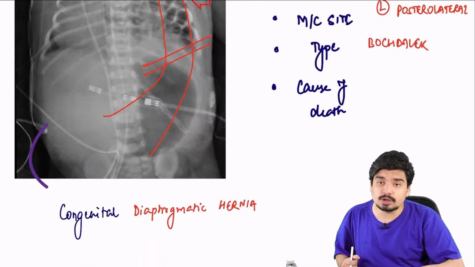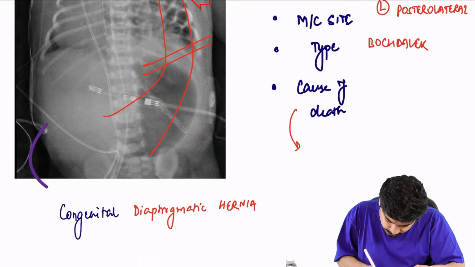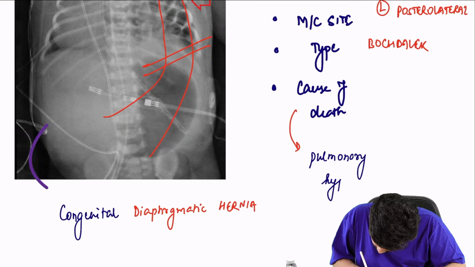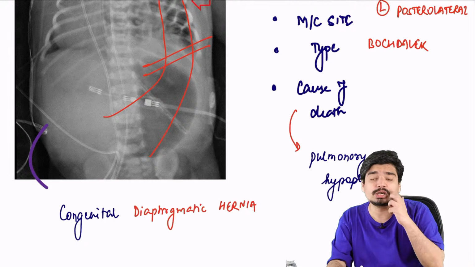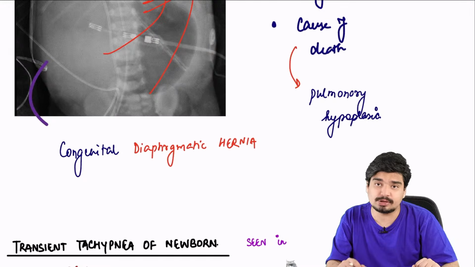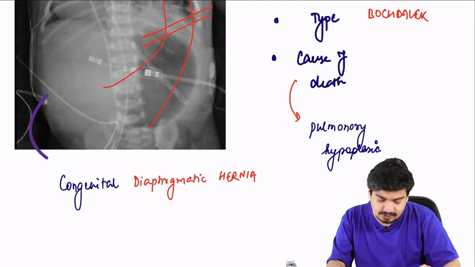Remember, the most important cause of death. What is the cause of death? It is almost always pulmonary hypoplasia. Alright, that's another very important thing in CDH.